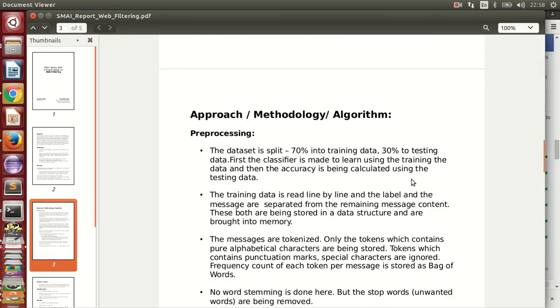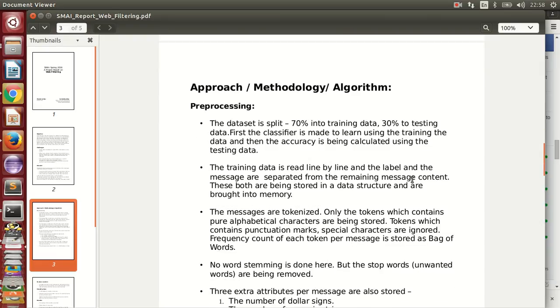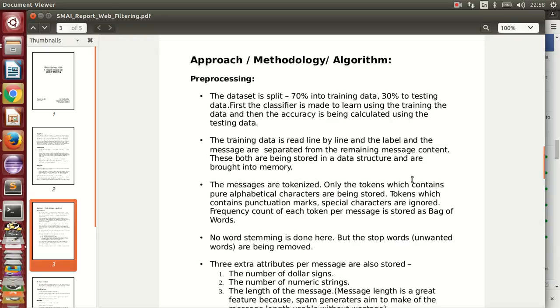Now the approach or the algorithm that we followed. Initially we split the dataset, 70% into the training data and 30% into the testing data. Then the classifier was made to run using the training data, and the accuracy was calculated using the testing data. The training data is read line by line, and the label and the message are separated from the remaining message content. These are stored in a data structure and brought into memory.